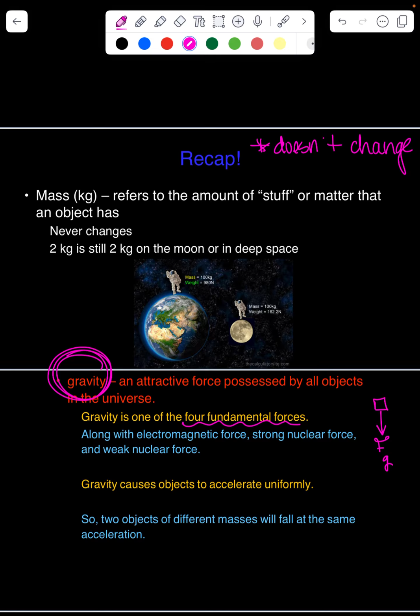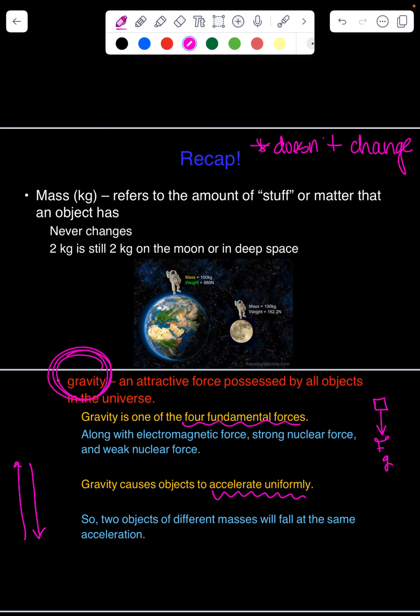We know that gravity is pulling all things down, and we know that it causes everything to accelerate uniformly. Remember that if we throw a ball up, as it goes up, it slows down. As it comes down, it speeds up. Both slowing down and speeding up are accelerations.